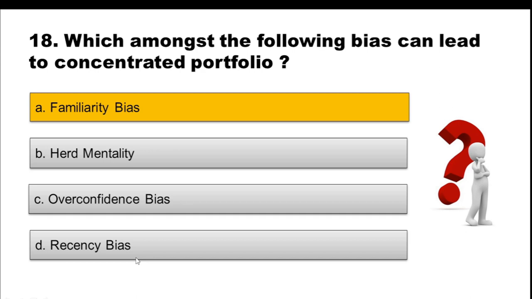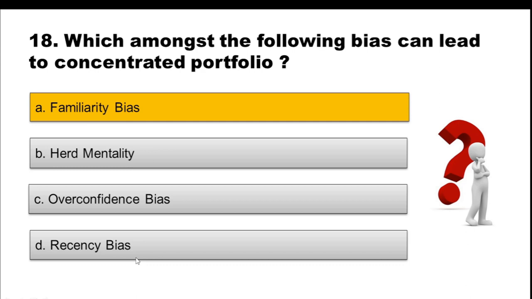Now, it is talking about the behavioral biases in finance, which tell how investors make mistakes on the basis of which of the following biases. Here it is talking about a concentrated portfolio. Any individual tends to prefer the familiar stock. Sometimes this proves to be favorable, because investing in stocks that you know about is good if you are totally confident about that stock.